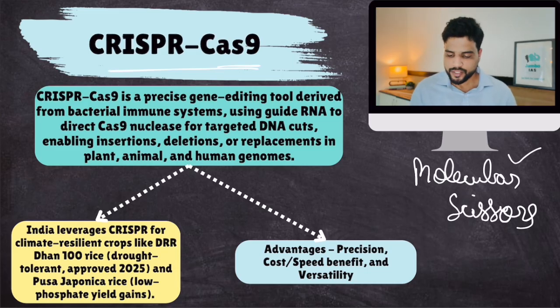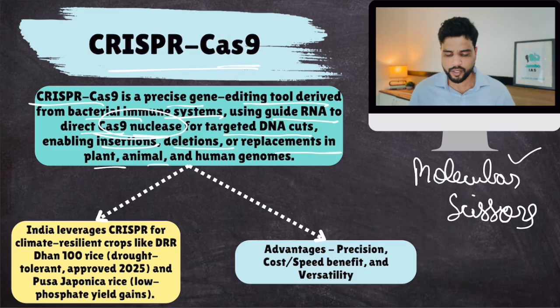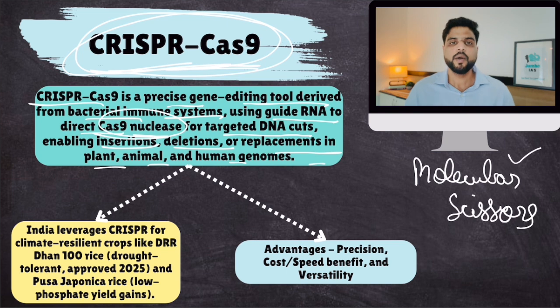So it is a precise gene editing tool derived from bacterial immune systems. The way we discovered this technique was by observing how the immune system of bacteria acts against viruses. Sometimes viruses attack bacteria also, but their immune system cuts down the virus DNA. That technique was used to create this tool. It uses guide RNA to direct the Cas9 nuclease, the molecular scissors, for targeted DNA cuts, enabling insertions, deletions, and replacements in plant, animal, and human genomes. Earlier, gene editing was very expensive, but with the discovery of the CRISPR tool, it became cheaper, quicker, and more accurate.